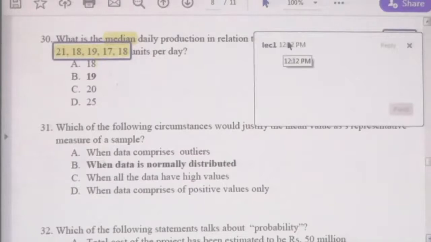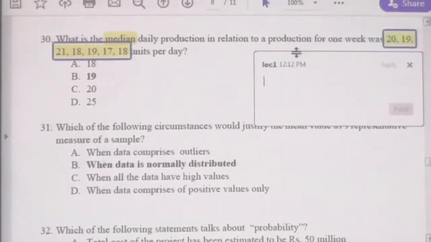Let's arrange this information into ascending order. The lowest number is 17, only one 17 you have. Thereafter you have 18, two times, then you have 19 again two times.